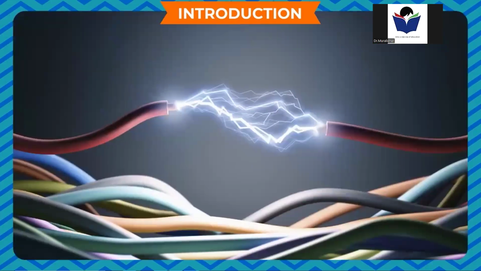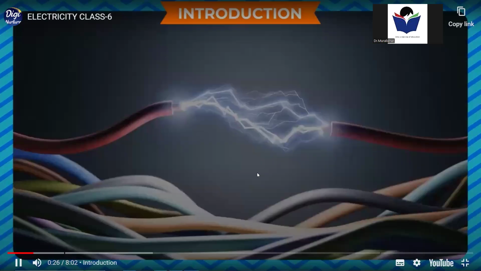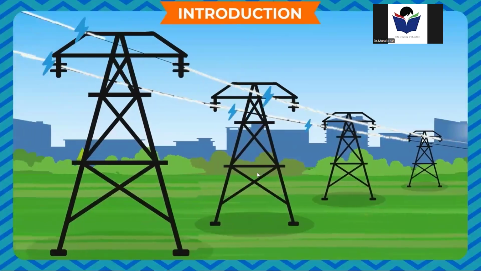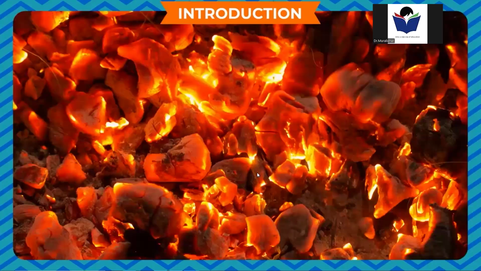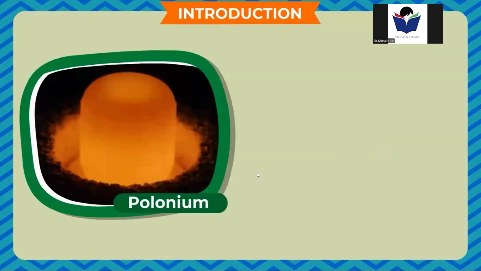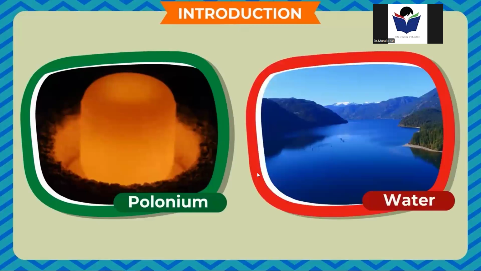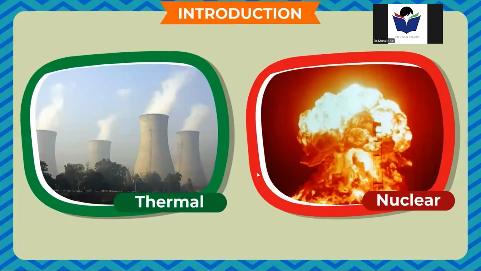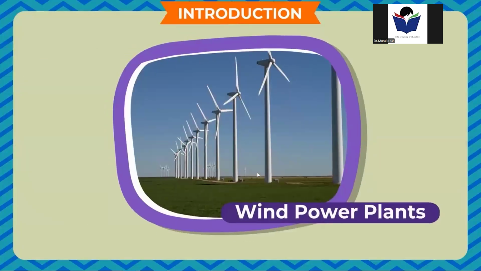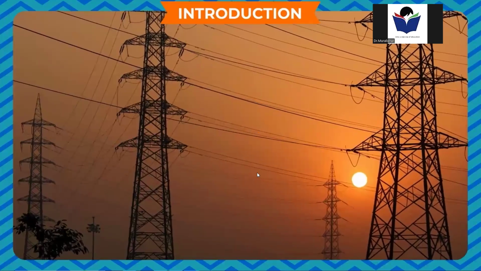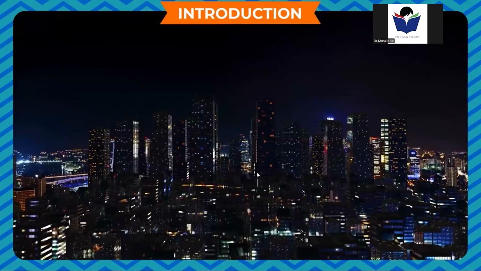Electricity is the presence or the flow of electric charge. The term electricity is derived from electric energy, a form of energy that is the flow of electric charge. The chemical energy of coal, natural gas, nuclear substance, uranium, polonium, water, etc. is transformed into electric energy in thermal, nuclear, hydroelectric, and wind power plants. Currently, electricity is one of the most useful and efficient energy used by the people in the house.